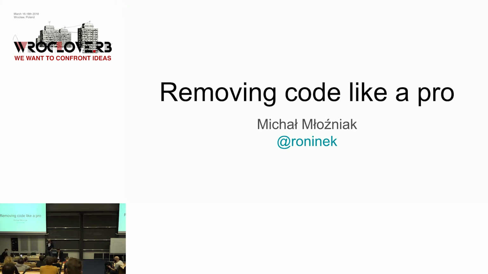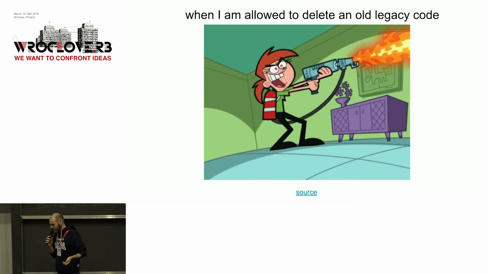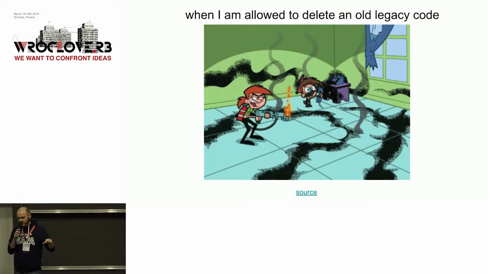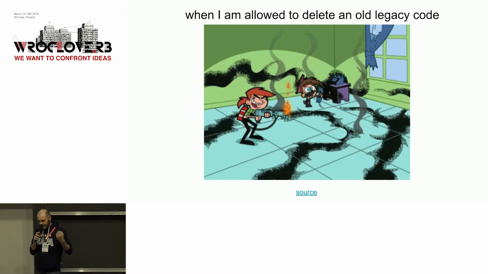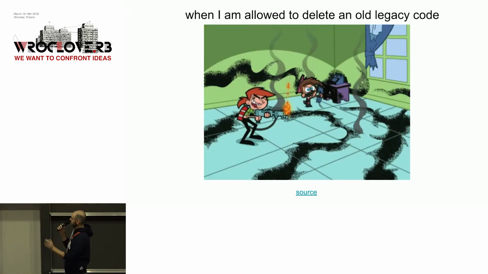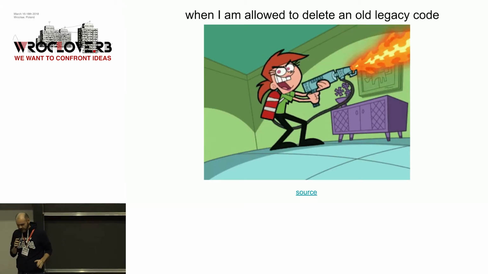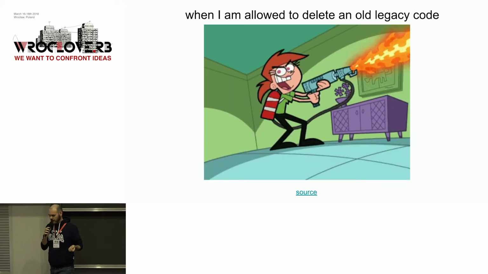Hi, I'm Michał. Like everyone here, I'm a developer, and as developers we like to write code and solve problems. But what I love is when you can remove code. If you have a very complex project, and some legacy code that is used in just one part of the application, and you cannot really remove it, and finally you refactor it a little bit, and you get the green light, okay, we can remove it. I love it. It's a great feeling. Does anybody share this feeling? Yeah, great.